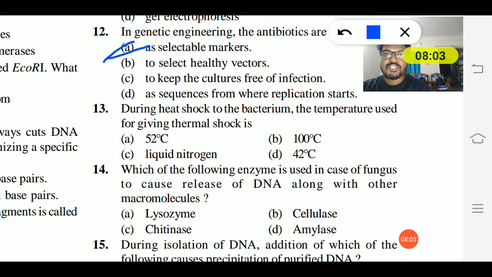Since it makes a distinction between recombinant and non-recombinant, they act as selectable markers. So option A is the right answer.